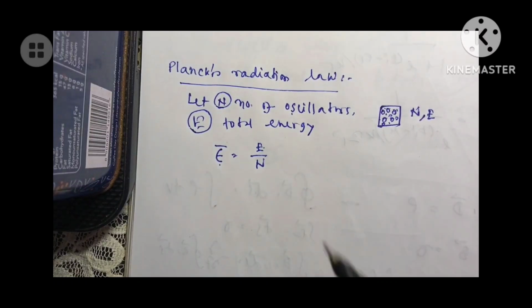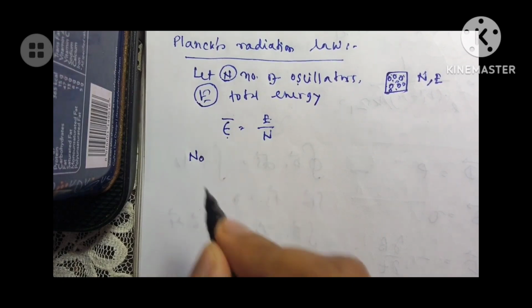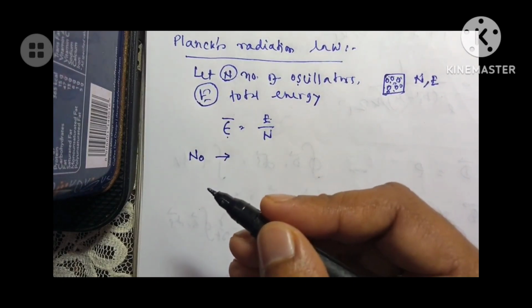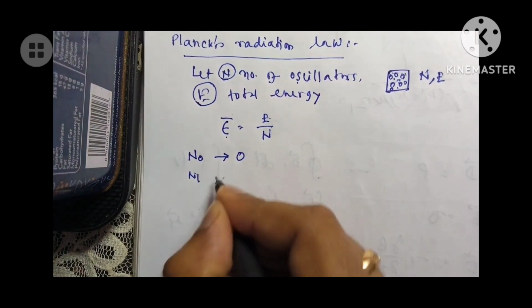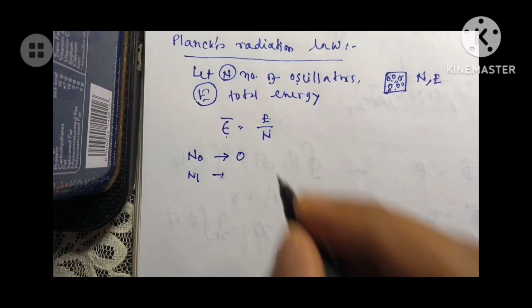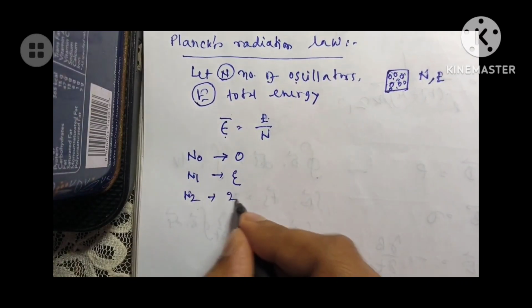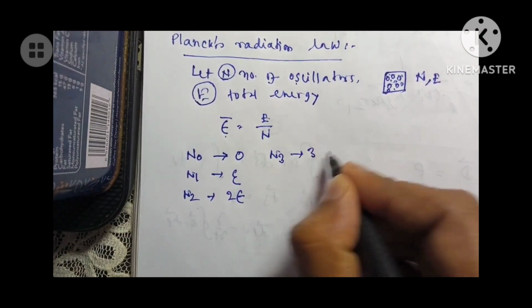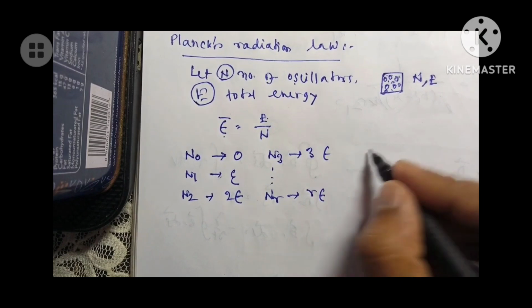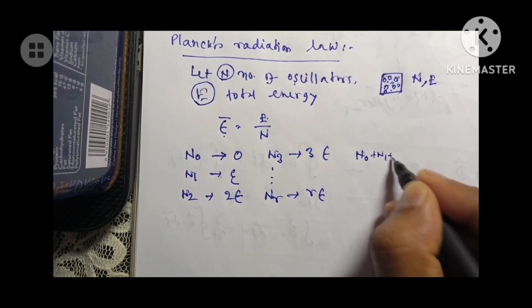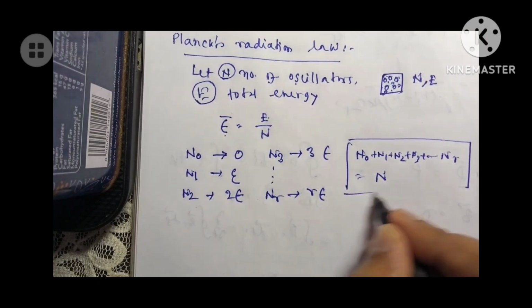Now consider there are n0 oscillators which have energy 0, n1 oscillators which have energy epsilon, n2 oscillators which have energy 2 epsilon, n3 oscillators which have energy 3 epsilon, and like that there are nr oscillators which have energy r epsilon. And if I add this n0, n1, n2, n3, up to nr, that will give you the total number of oscillators.